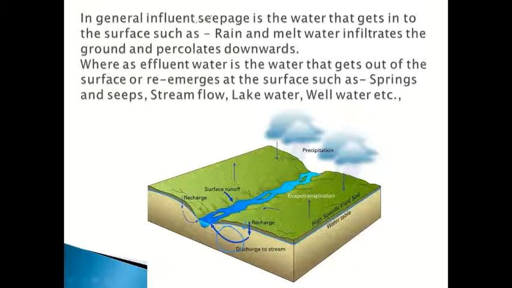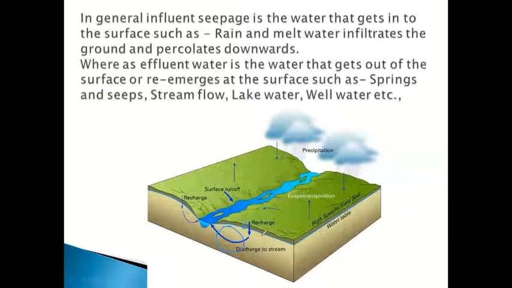In general, influent seepage is the water that gets into the surface, such as rains and meltwater, and infiltrates into the ground. So generally influent water gets from rains and meltwater from ice, to recharge the ground.